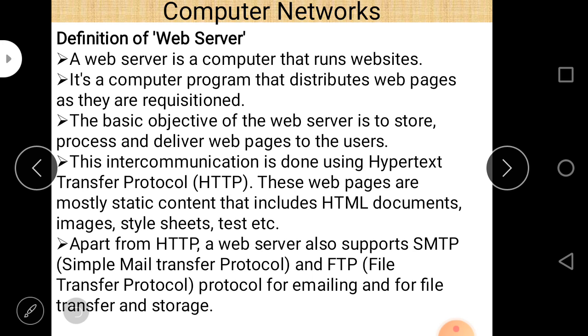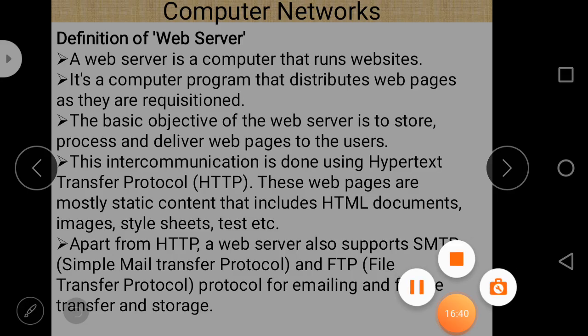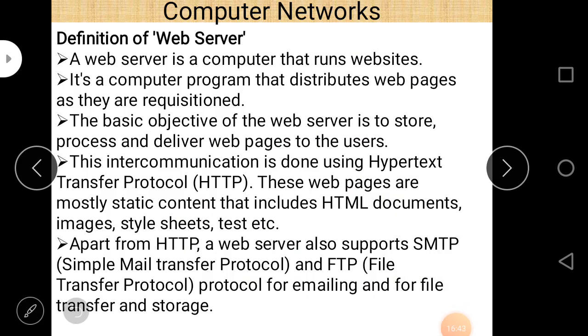These web pages are mostly static content that includes HTML documents, images, style sheets, text, etc. Apart from HTTP, a web server also supports SMTP, Simple Mail Transfer Protocol, and FTP, File Transfer Protocol, for emailing and for file transfer and storage.